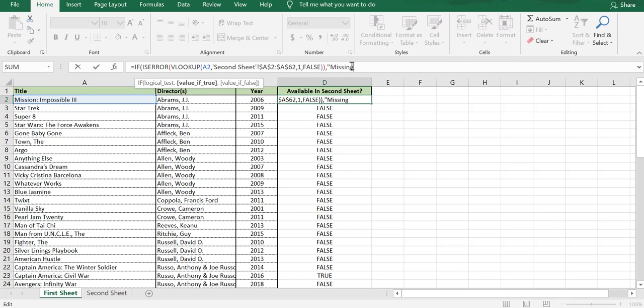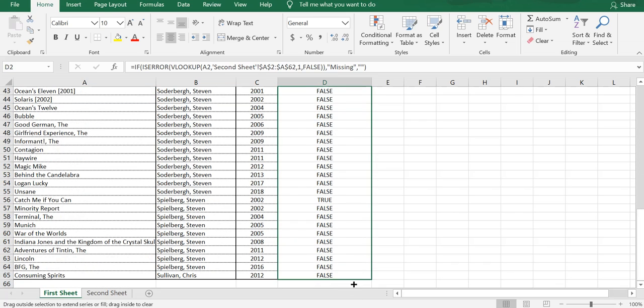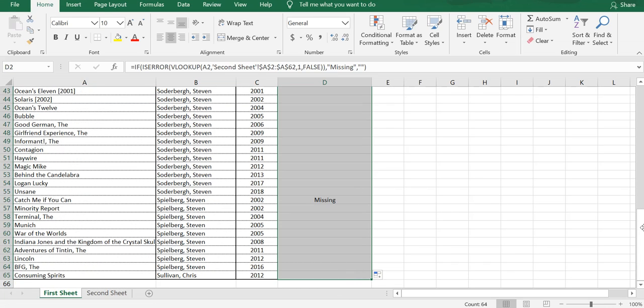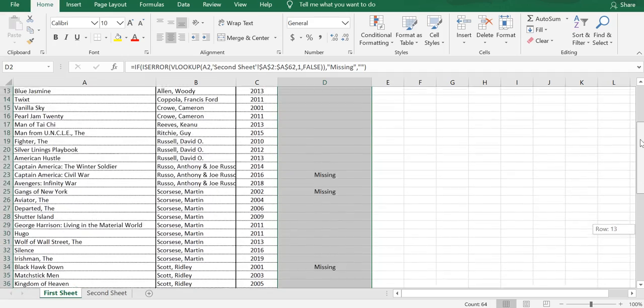And if it is false, don't do anything, just put 2 double quotes and close the parenthesis, hit enter. Now we will drag this, and you will see that the 4 TRUEs are now replaced by the custom message that you gave here.